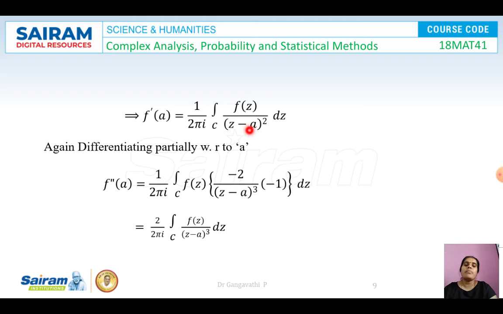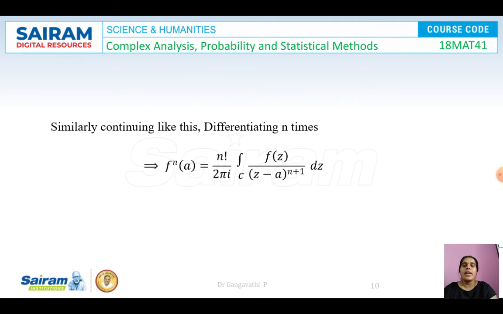And differentiation of 1 by (z - a)^2 gives us -2 by (z - a)^3 into the differentiation of -a, which is -1. So when we simplify, this minus and this minus give plus, and 2 can be taken outside, and the integral over c of f(z) by (z - a)^3 dz. This 2 and this 2 can be cancelled.